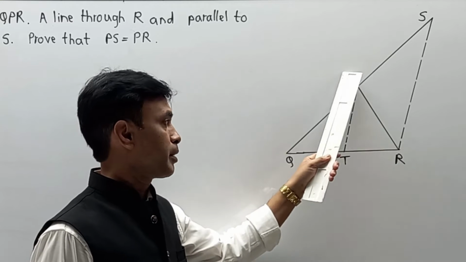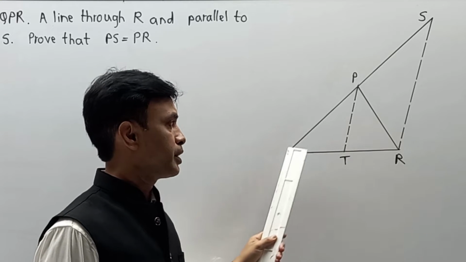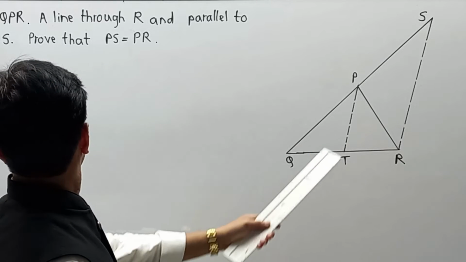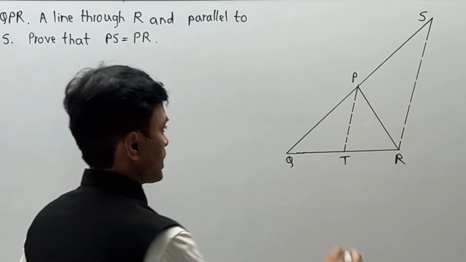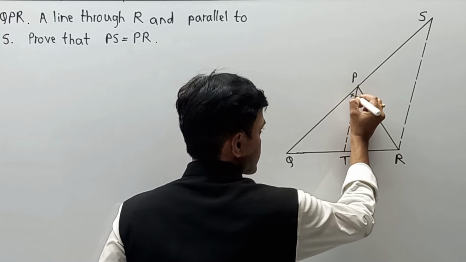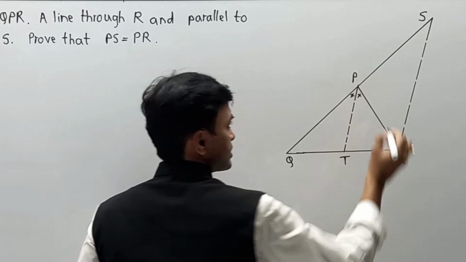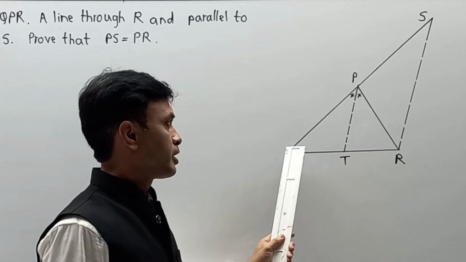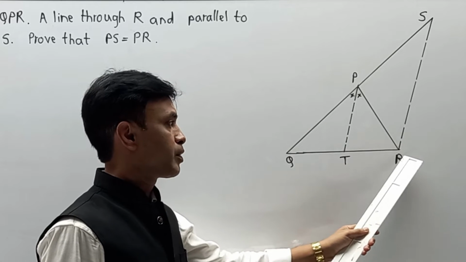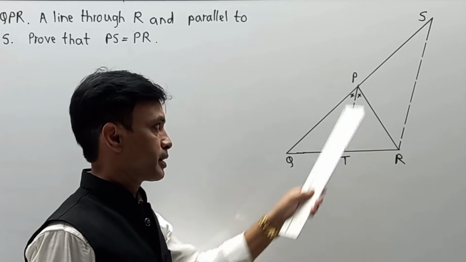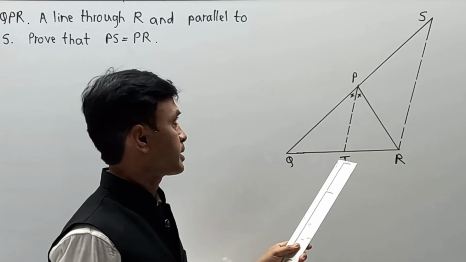First of all, in triangle PQR, PT is given as an angle bisector. If PT is an angle bisector, it indicates that this angle and this angle are equal. Means indirectly they have given angle QPT is equal to angle RPT. Why? Because PT is an angle bisector.